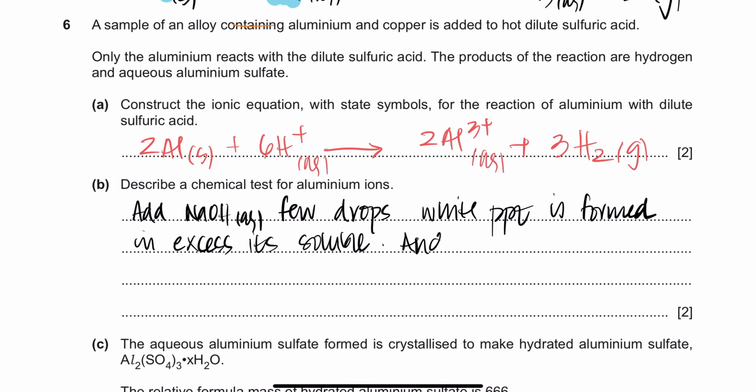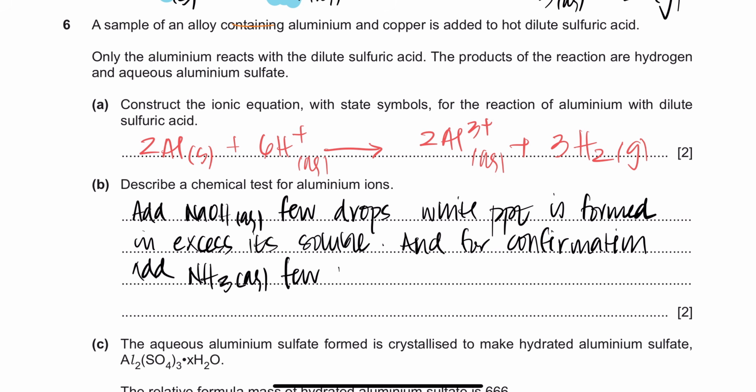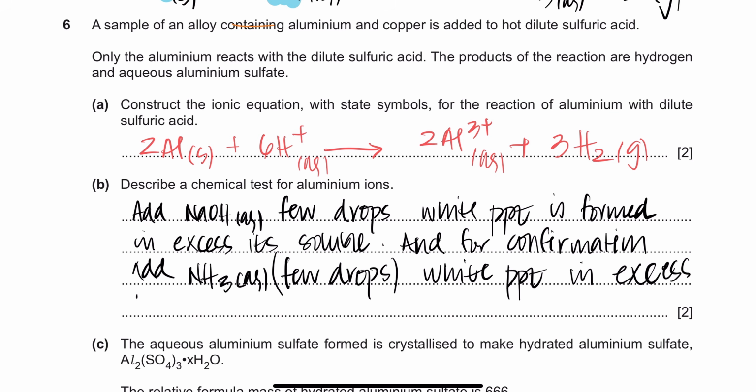And for confirmation, because you realize that zinc also does the same thing, so for confirmation, what do we do? Add NH3, aqueous ammonia, a few drops obviously, and that'll give you a white precipitate again, but in excess now it'll turn insoluble. So you guys should remember that in excess it turns insoluble, right? So that's a cover.